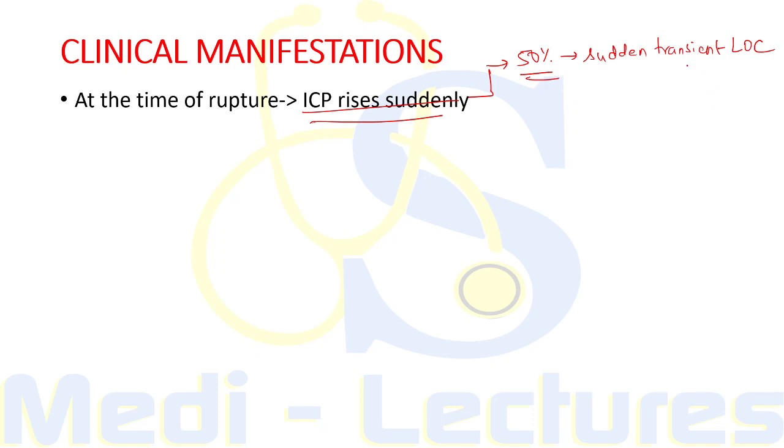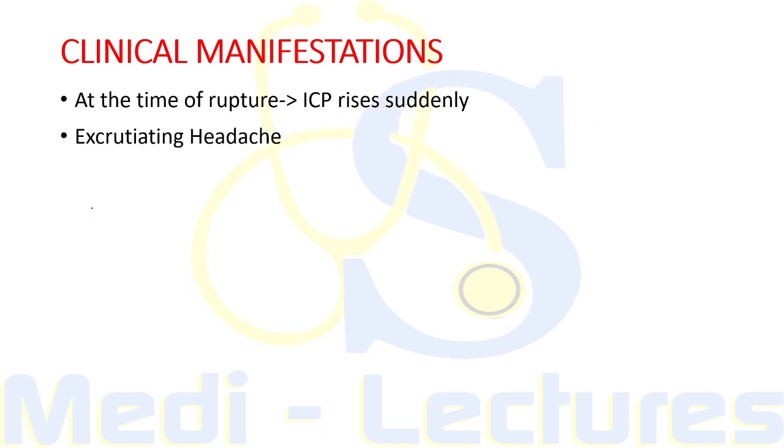Now this loss of consciousness may be preceded by a brief moment of excruciating headache. So there can be preceding excruciating headache, but most patients will complain of headache on regaining consciousness.